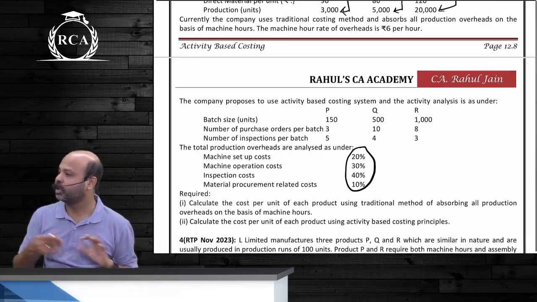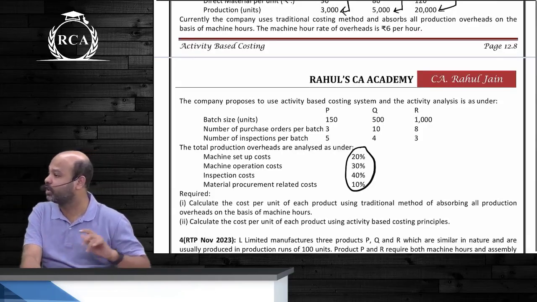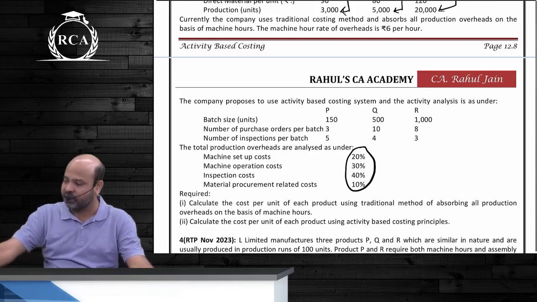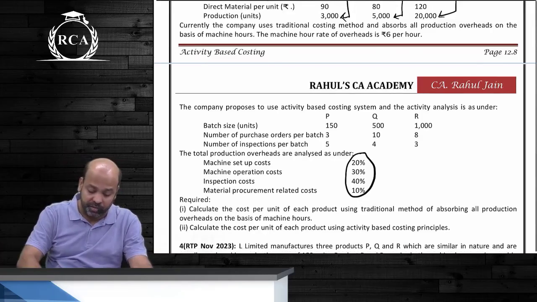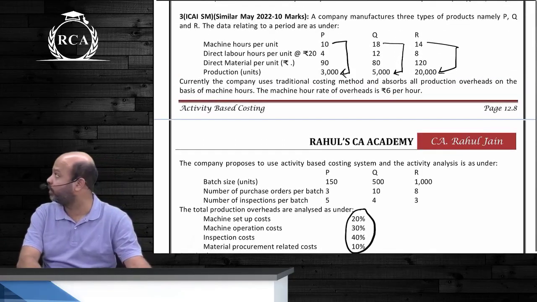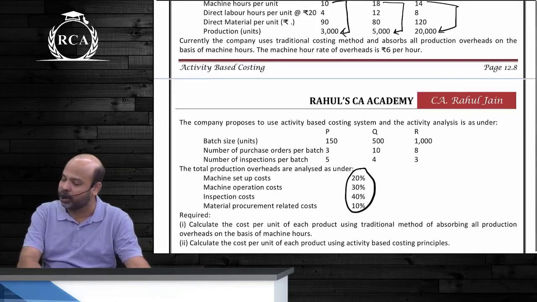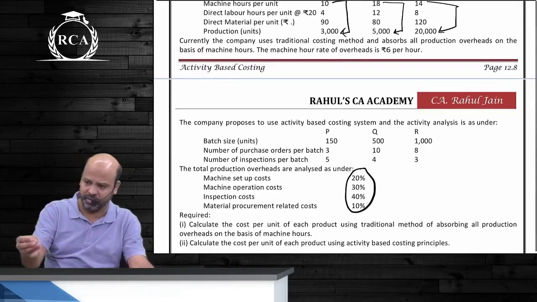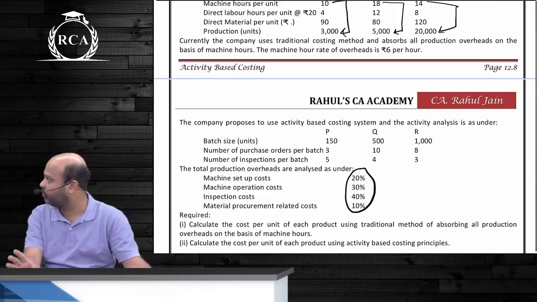Can we compute total number of batches? 20 batches. This was already given in the previous question, beta. They already gave us how many batches, how many production runs, how many orders executed. In this question, we will have to compute all of that. Are you getting it? 3000 divided by 150. Second product, beta, 5000 divided by 500. Third product, 20,000 divided by 1000. This will be the total number of batches. The presentation will vary a little, guys, so please wait. I'll present computation of cost driver as well as rate per driver in the same statement. But are we all clear about this?